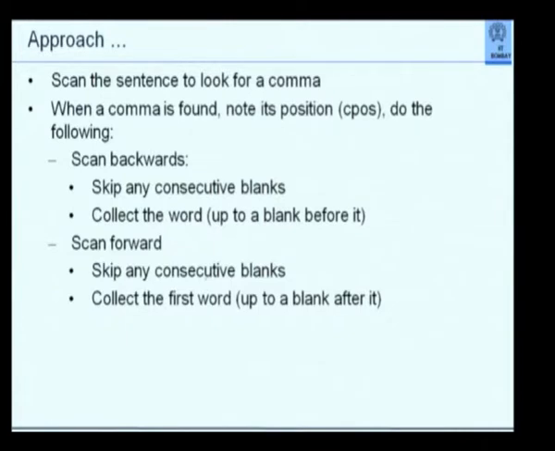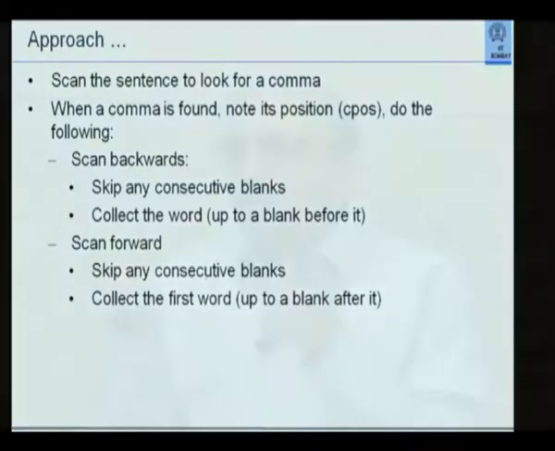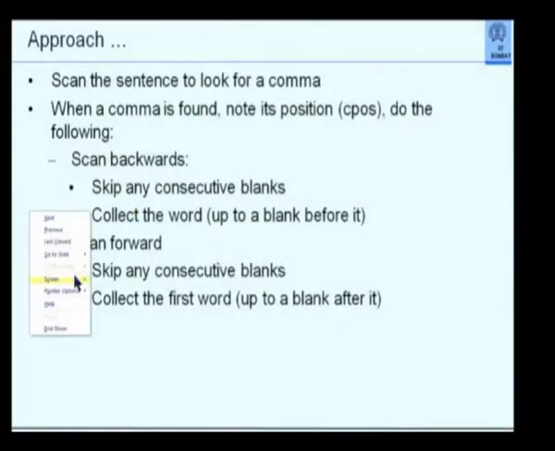To recapitulate, what problem are we solving? Given a comma, or given a sentence, isolate a comma, look at both sides of that comma. Take those two words which are immediately preceding and succeeding the comma, concatenate them and print them. So I say I'll look for a comma. If a comma is found, I note its position, which I call C pos, let's say, and I do the following. From that position C pos, I scan backwards and collect the word up to a blank before it. And also I scan forward, skip any consecutive blanks, and collect the first word up to a blank after it.